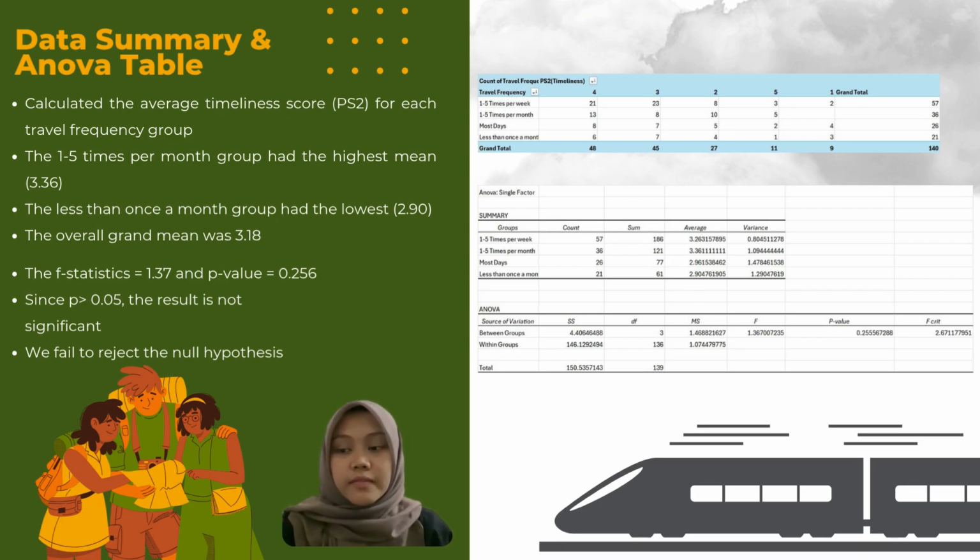The ANOVA test gave us an F value of 3.7 and a P value of 0.256. Since that P value is more than 0.05, the result is not significant. So we do not reject the null hypothesis.